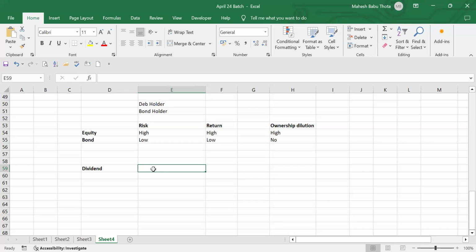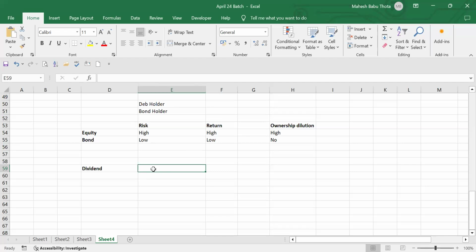Whatever amount we have earned for the whole financial year, we will keep some amount for future purposes as reserves, and the remaining amount will be distributed among the partners. That we call a dividend. And the equity shareholders always have voting rights. So how do they decide how much dividend we have to pay to the investors, who will decide and how?